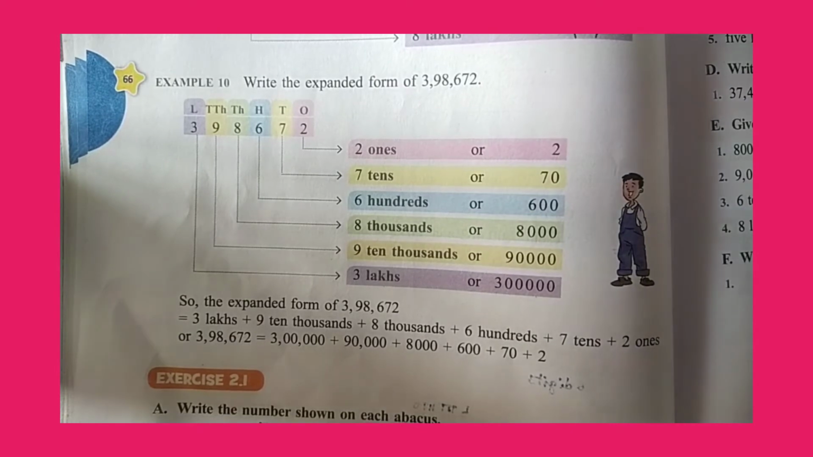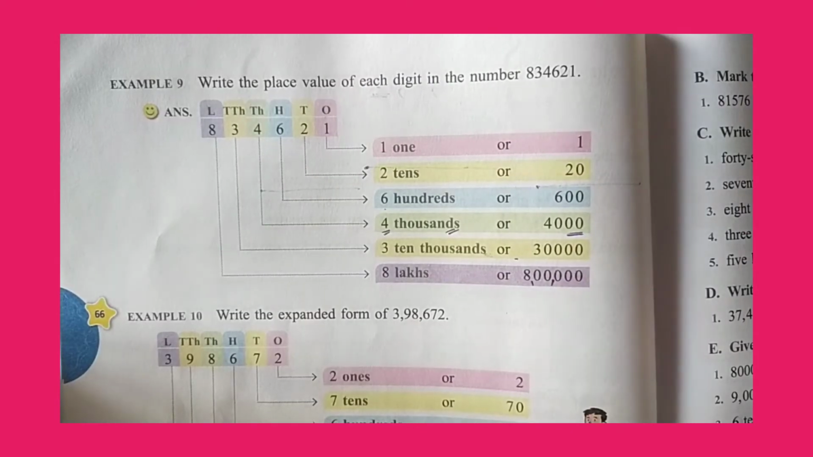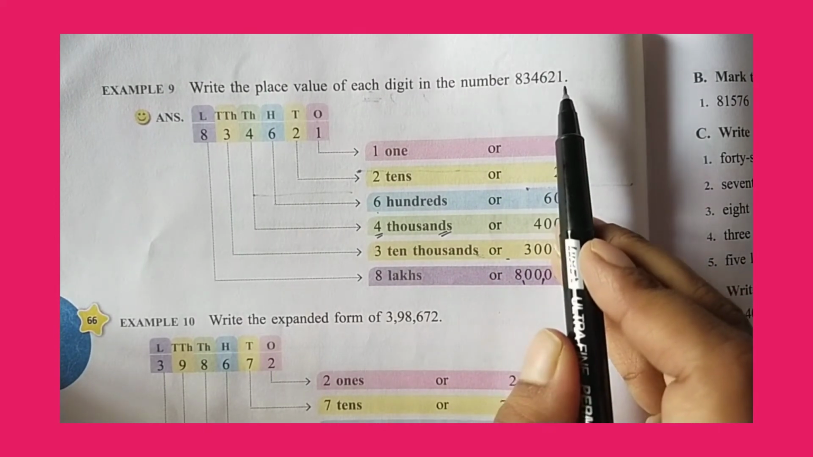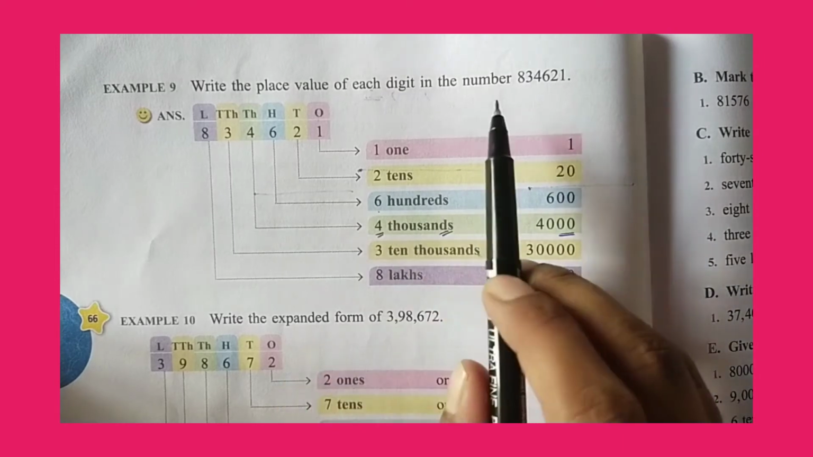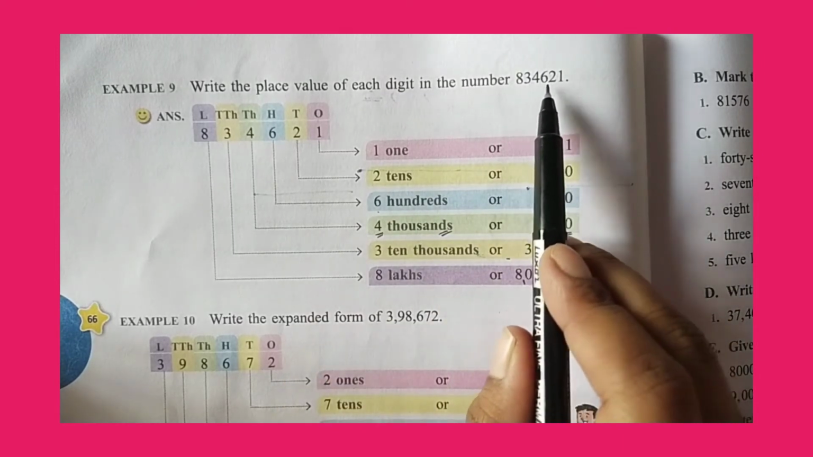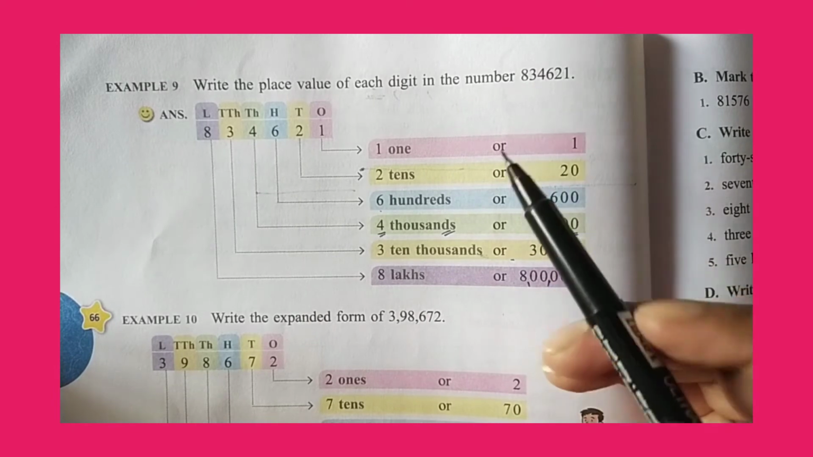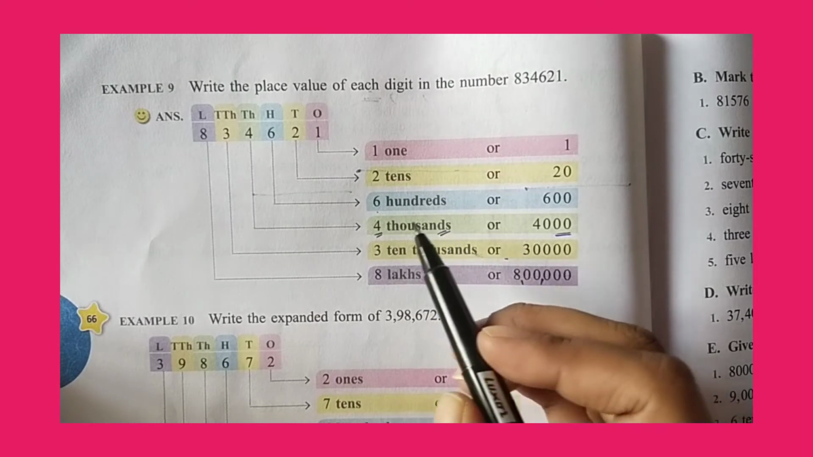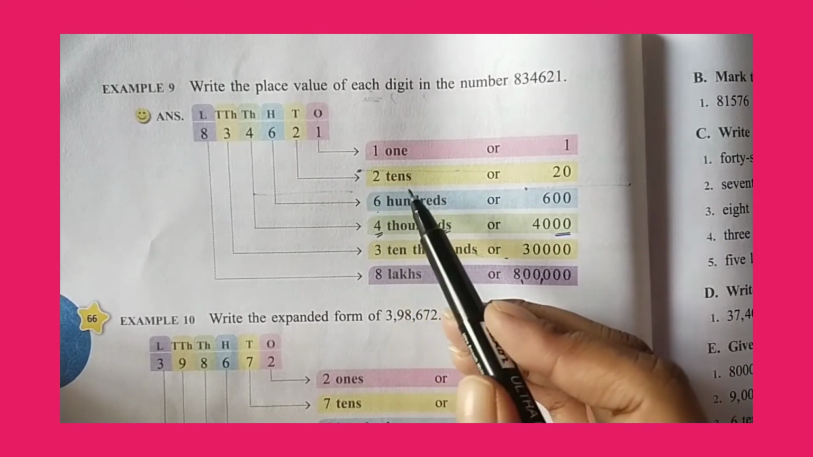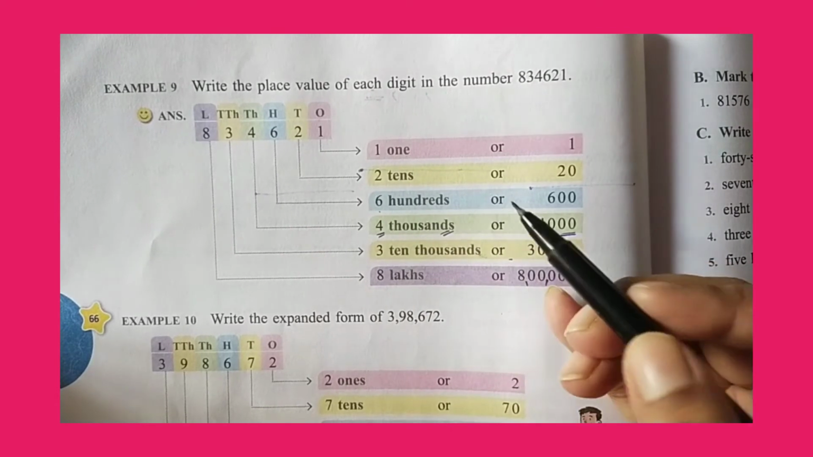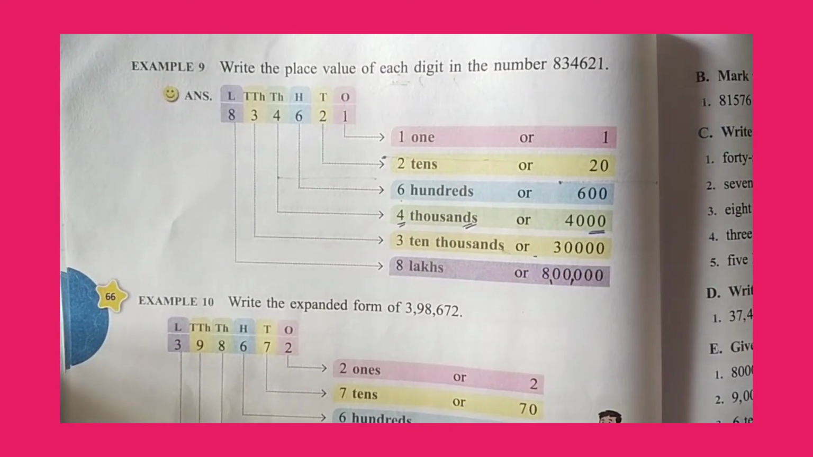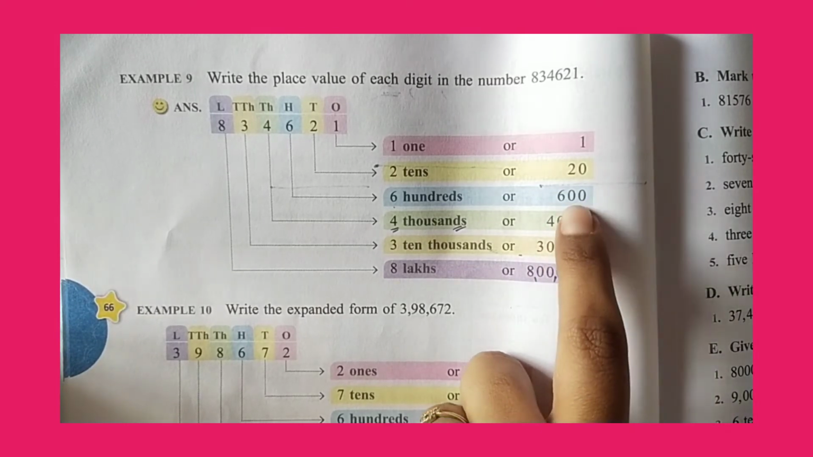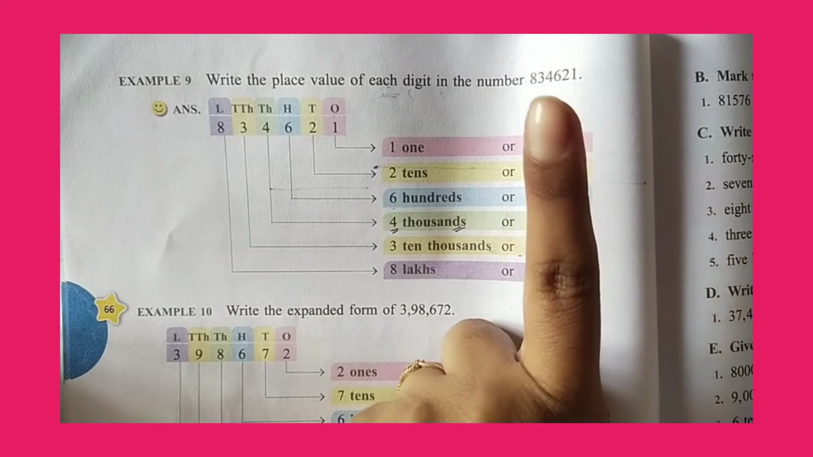So now, can you tell me the expanded form of 8,34,621? So the expanded form of 8,34,621 is equal to 8 lakhs plus 3 10,000s plus 4 thousands plus 600s plus 2 tens plus 1 ones. So that we will write in figures: 8 lakhs plus 30,000 plus 4,000 plus 600 plus 20 plus 1.